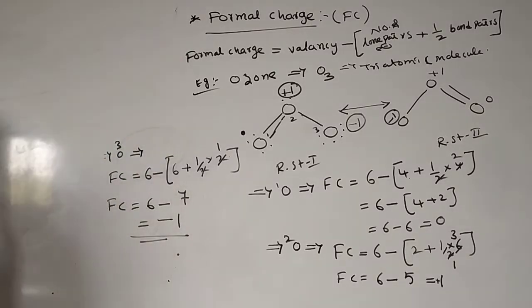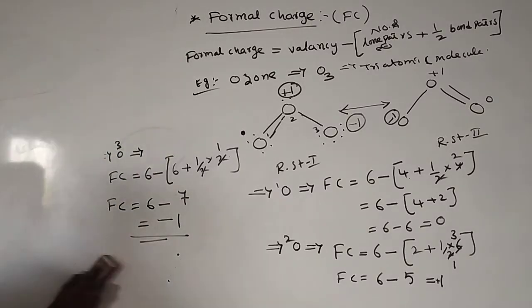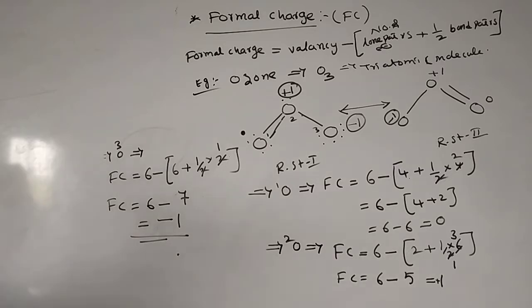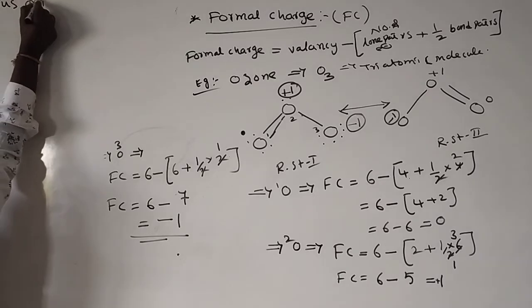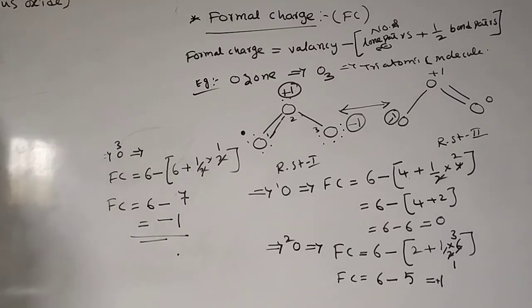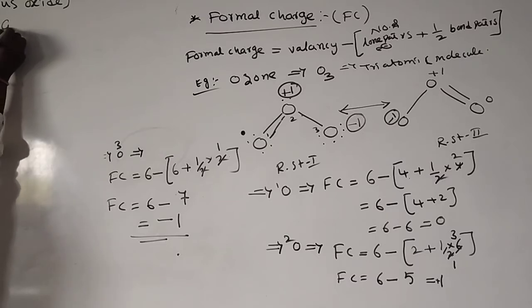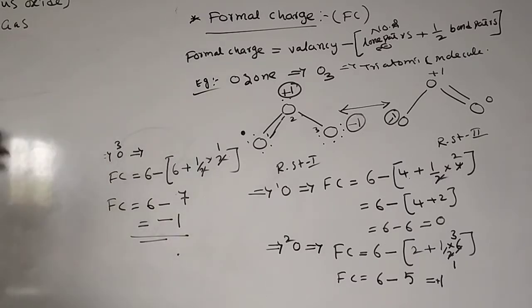We'll see N2O. N2O is nitrous oxide, which we call laughing gas. Here I am writing the structure.